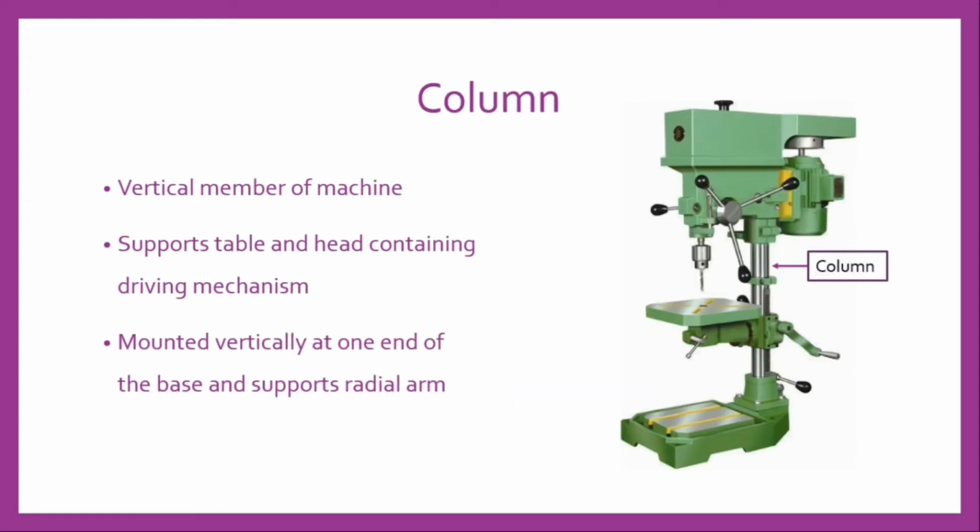Column. The column of a drilling machine is the vertical member of the machine which supports the table and the head containing all the driving mechanisms. It is a cylindrical casting mounted vertically at one end of the bed and supports the radial arm, which slides up and down. An electric motor at the top of the column helps in the vertical adjustment of the arm by rotating a screw passing through a nut attached to the arm.